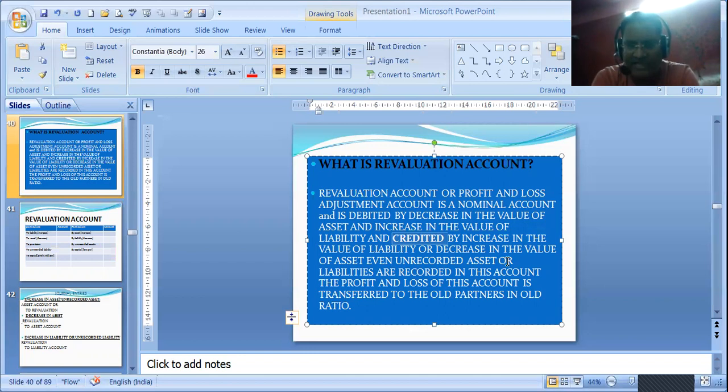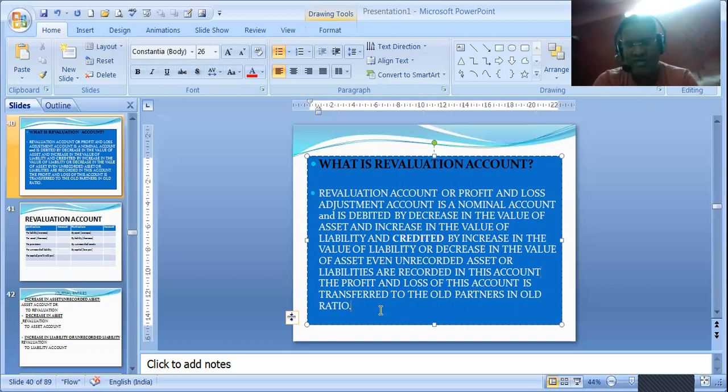Even unrecorded assets or liabilities are recorded in this account. For example, it is given that a typewriter was found which was not recorded in the books. When we record it, it will be typewriter to revaluation, credited. For unrecorded items also we have to show it through the revaluation account, because it is nothing but a profit and loss adjustment account. Why? Because this is a profit coming, but we are showing it after the preparation of final accounts. So where will we show it? In the profit and loss adjustment account, and that name in partnership is revaluation.